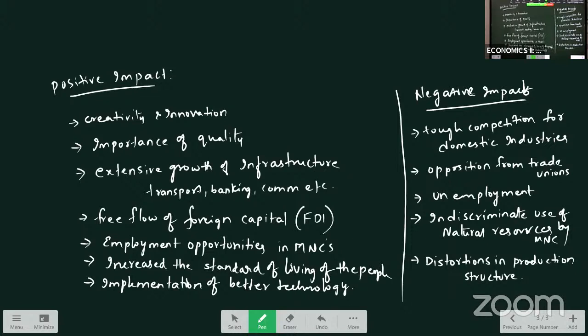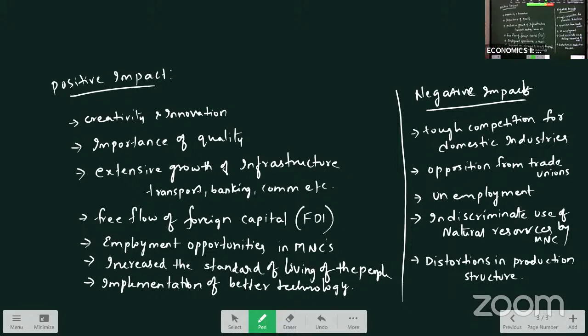There is an extensive growth of infrastructure. As we have seen, the problem in India is inadequate infrastructure. Infrastructure development has taken place after the 91 policy, because foreign investors and more and more private sectors are developing and more industries are set up in the country. As there are more and more industries, they require infrastructure. So there is an extensive growth of infrastructure in the field of transport, banking, communication and all.